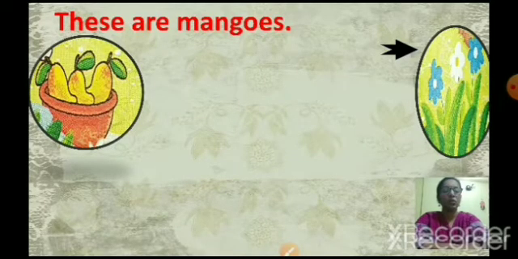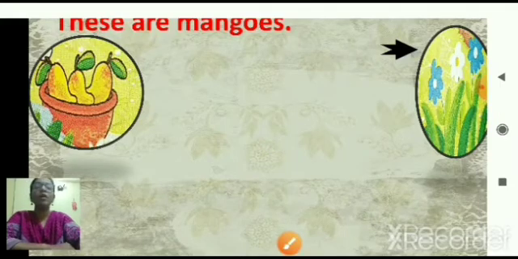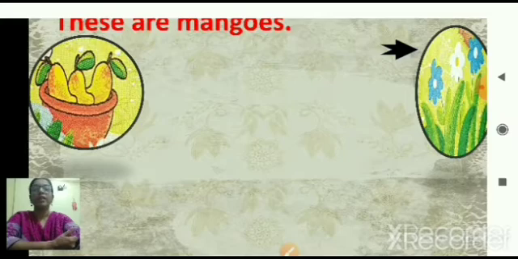Now again look at this picture. Now here we have learnt when to use these and when to use those. Okay. Do you remember when do we use these? When do we use those? Yes. These is used. See, this is these, T-H-E-S-E. These. When do we use these? When we talk about many objects and the objects are near to you. The objects, things, when they are many and near to you, we use these.